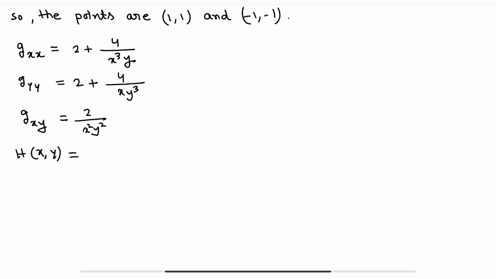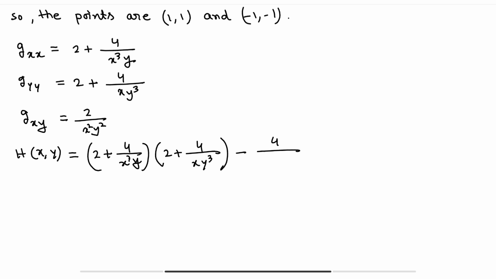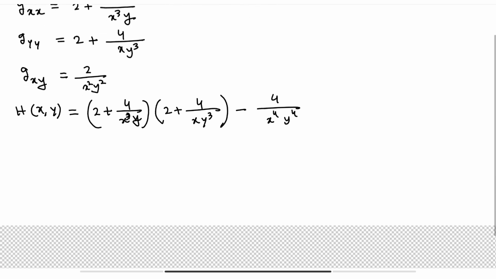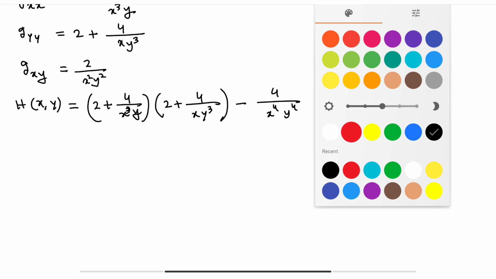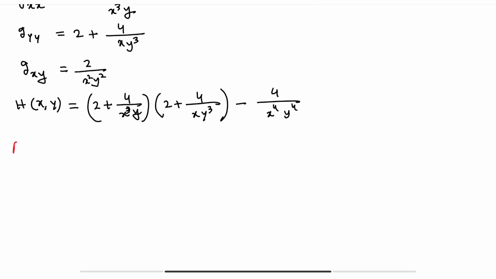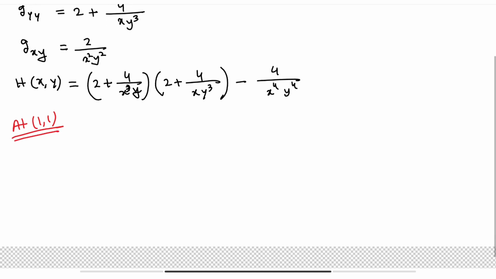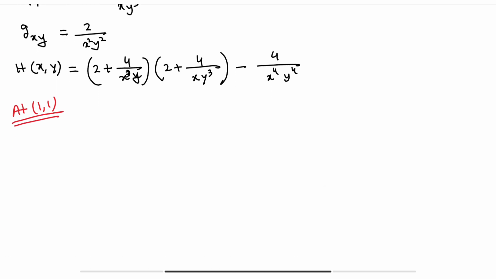So this is equal to 2 plus 4 by x cube y into 2 plus 4 by x y cube minus 4 by x to the power 4 y to the power 4. Okay, now you have to find out the value of h at the 2 points 1 comma 1 and minus 1 comma minus 1.